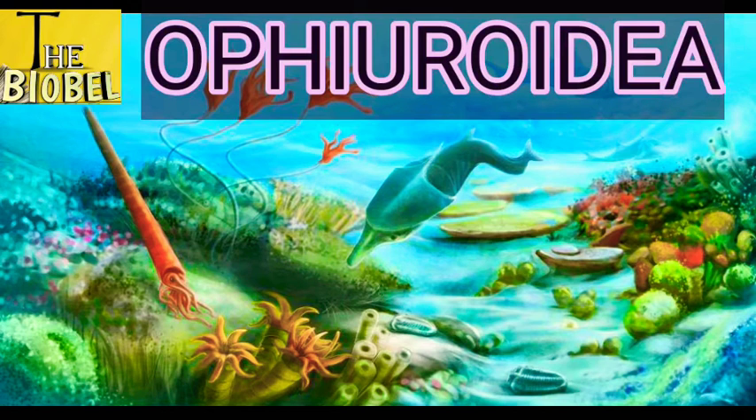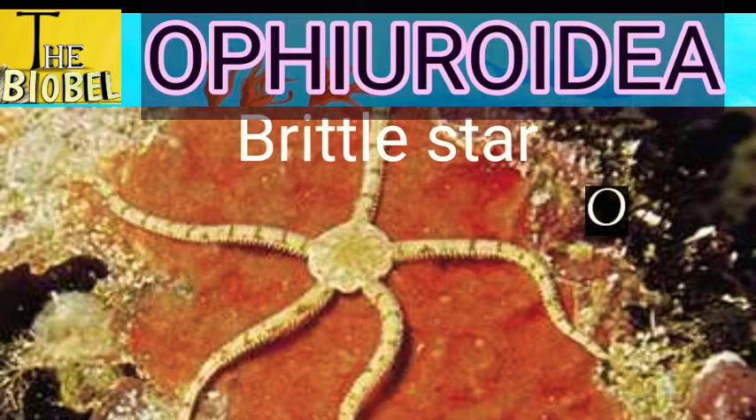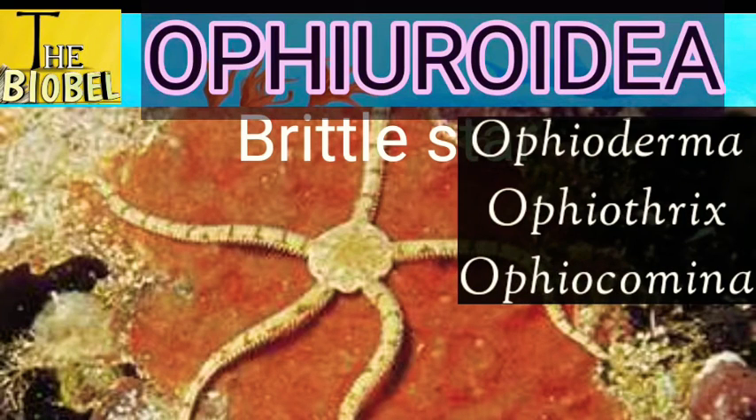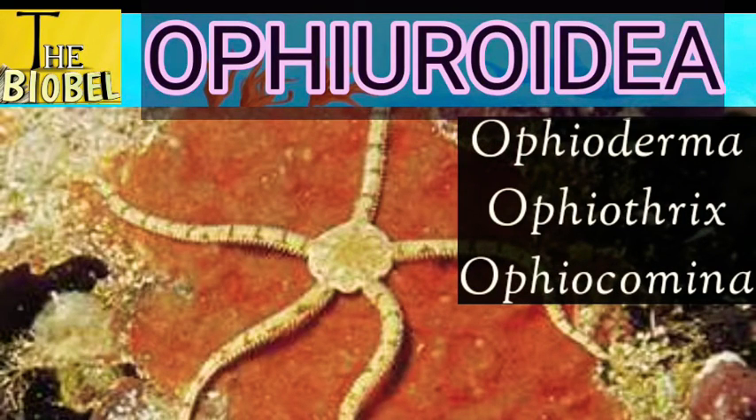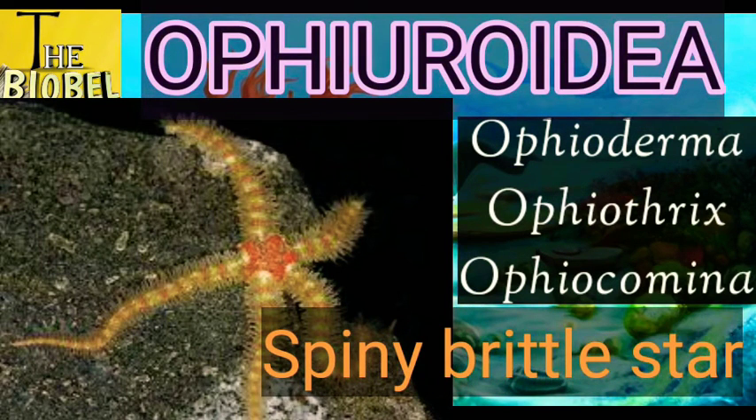Now, second example is brittle star. The scientific name of the brittle star is Ophioderma, Ophiothrix, Ophiocomina. So these are also under the class Ophiuroideae. Another example is spiny brittle star. Its scientific name is Ophiothrix. You can see the images, right?